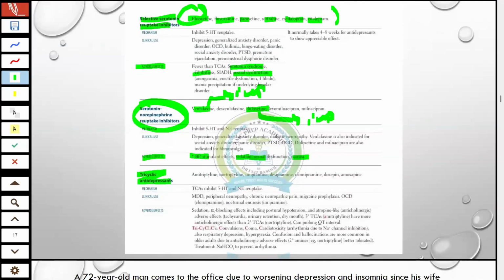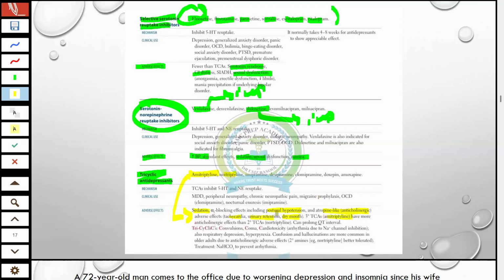TCA we will not prefer in old patients. Drugs like amitriptyline and nortriptyline cause anticholinergic effects, so we will avoid them. Side effects include sedation, postural hypotension, and atropine-like anticholinergic adverse effects, including tachycardia, urinary retention, and dry mouth.